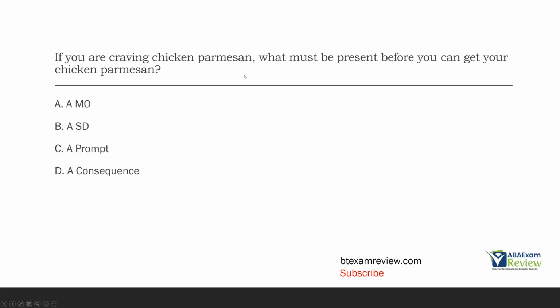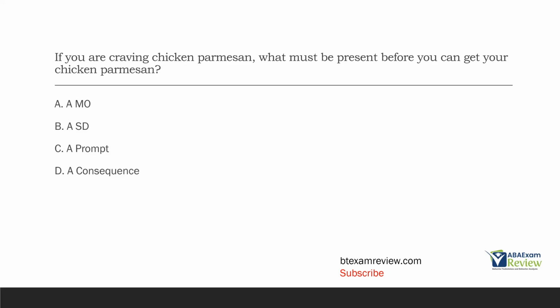If you're craving chicken Parmesan, what must be present before you can get your chicken Parmesan? All right, little fundamental question here. Check your fundamentals. What signals reinforcement is available? What signals a consequence is available? Because you might want chicken Parmesan more than anything, but what if you're stuck in a car on a long car ride, right? There's nothing saying, well, chicken Parmesan is available. Unless you drive by, let's say, an Italian restaurant, and they have a sign that says chicken Parmesan is available. Now we have what? We have an SD. So what has to be present before you can get your chicken Parmesan?